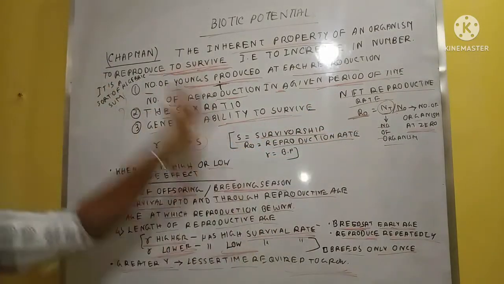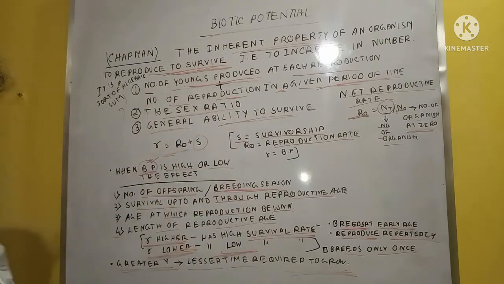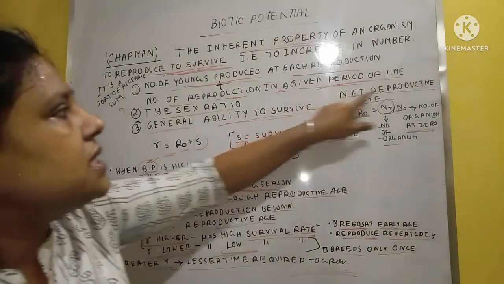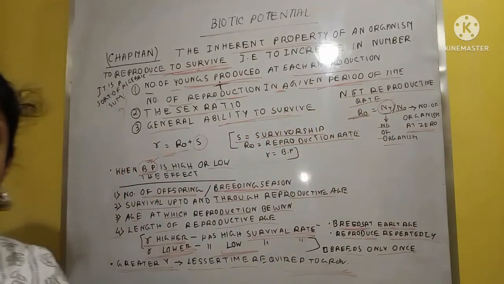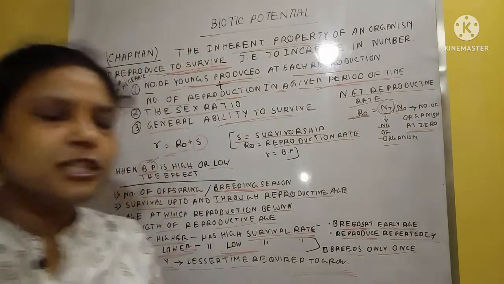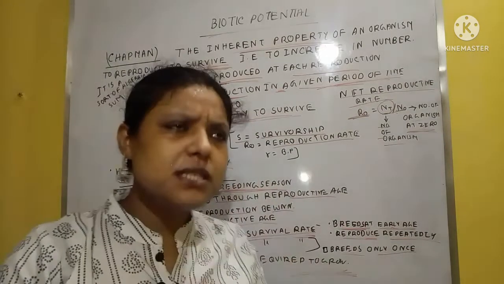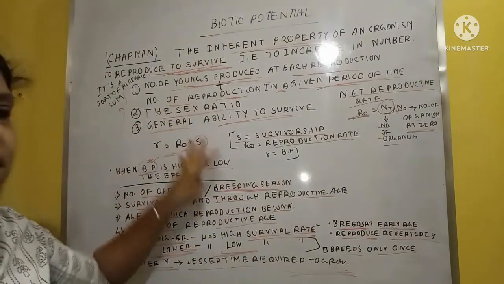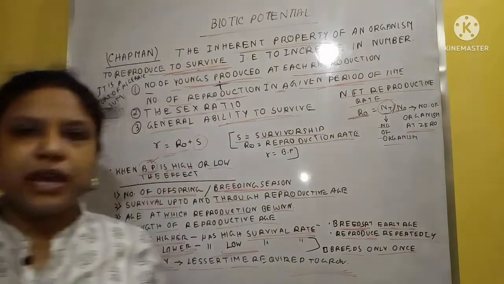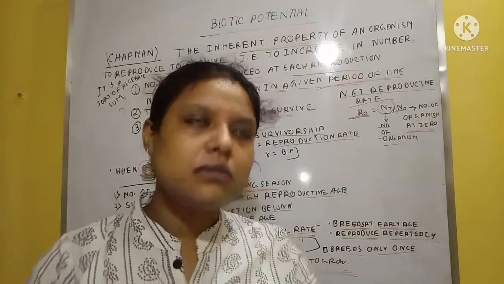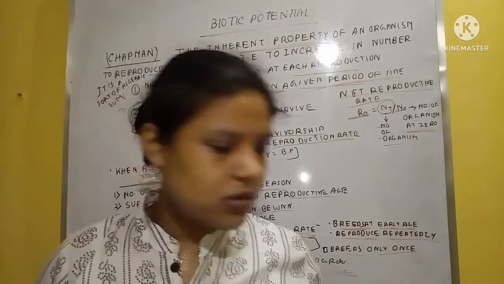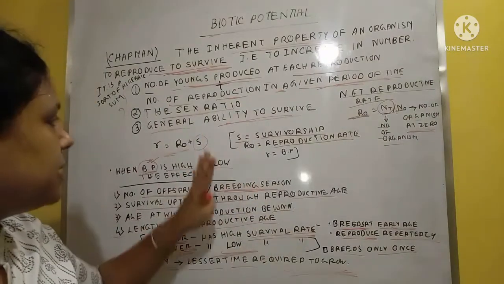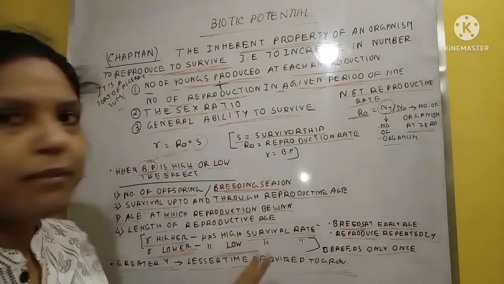Before discussing the biotic potential, we could analyze this net reproductive rate, but it is not sufficient to calculate the species density of the environment. After discovering the biotic potential, it is a much easier way to calculate the different species densities in the environment. Okay, it is continuous, so I will stop here, and after that I will give you some information about the biotic potential.